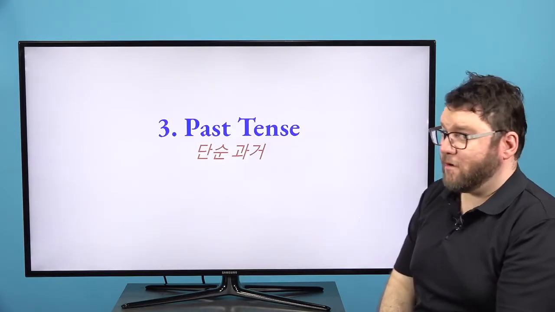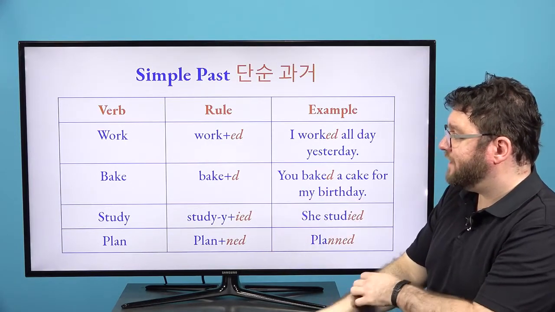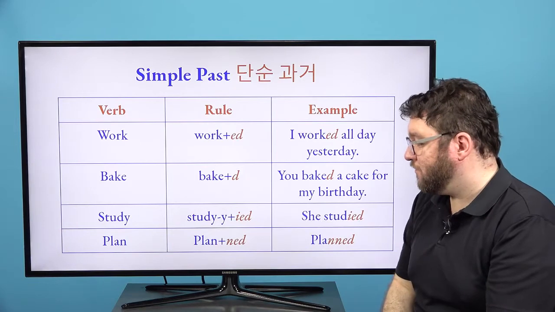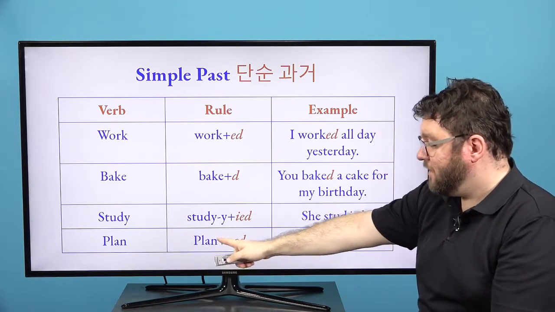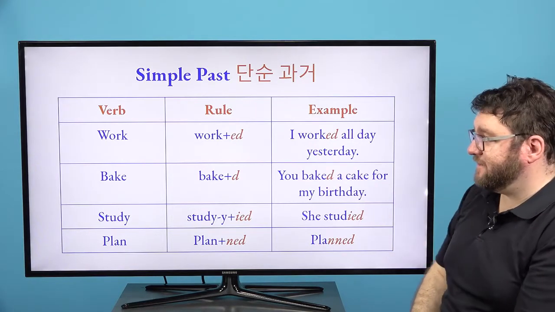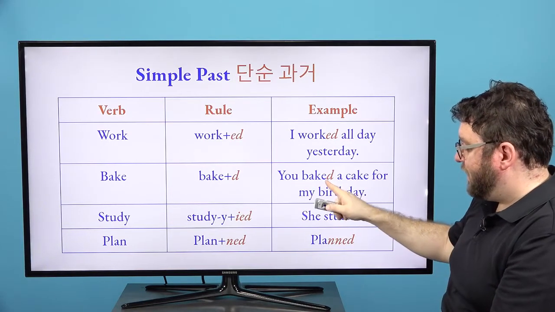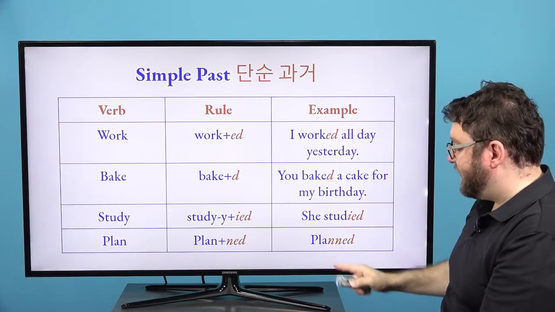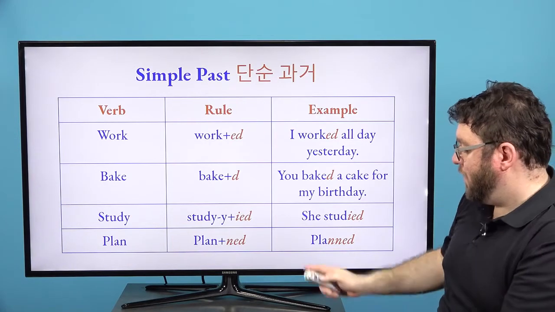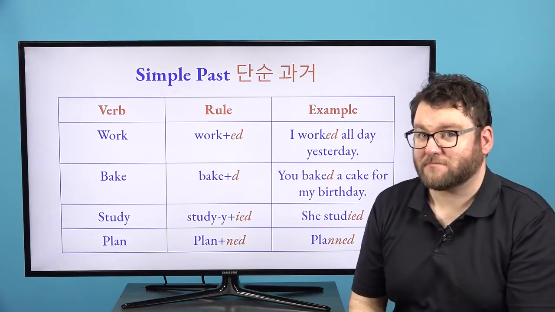So next we covered our past tense. So similar rules. We have our spelling rules here. We have plus ed, plus d rule, minus y plus ied rule, and 자음 모음 자음 있으면 plus 자음 ed. So here's an example. I worked all day yesterday. We plus ed. You baked a cake for my birthday. E 있으니까 plus d. She studied, minus y plus ied. And I planned to go to 제주도. Plan, 자음 모음 자음, plus 자음 ed.